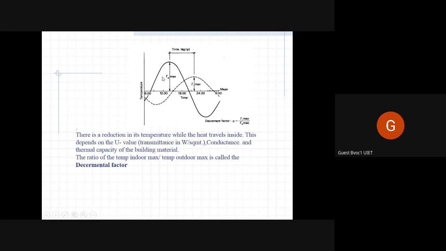So T_o is temperature of outside, T_i is temperature of inside. The T_o max is higher than T_i max. And this happens because of transference and transmittance, and this is quantified as the U value, the transmittance in watts per square meter.